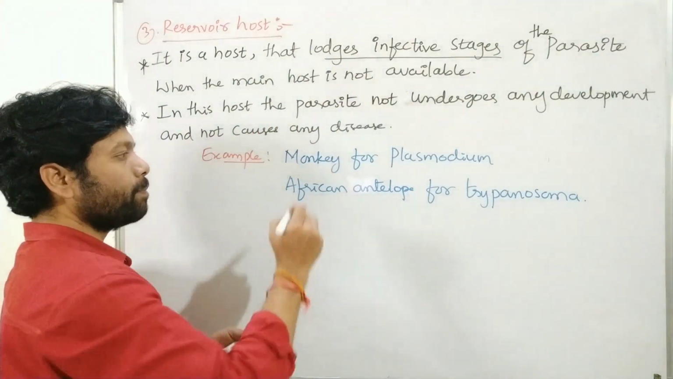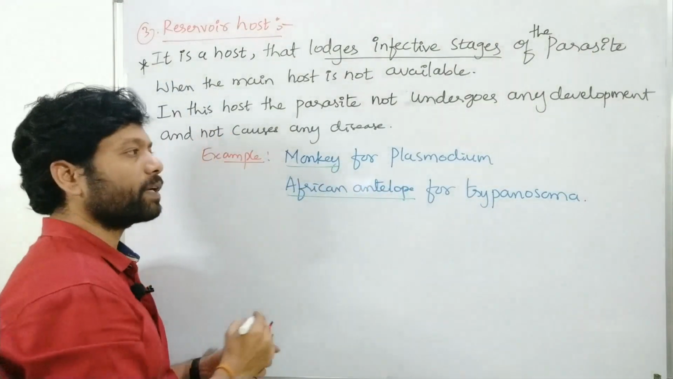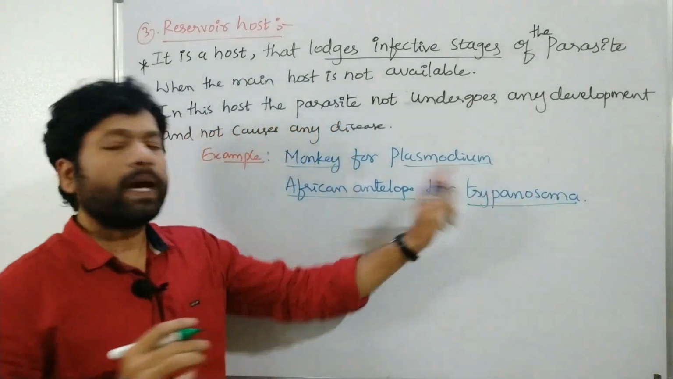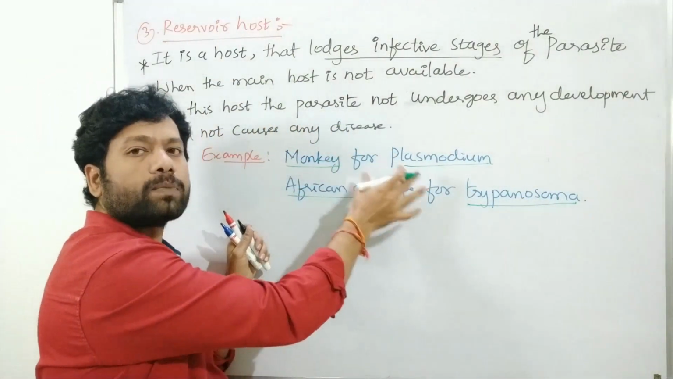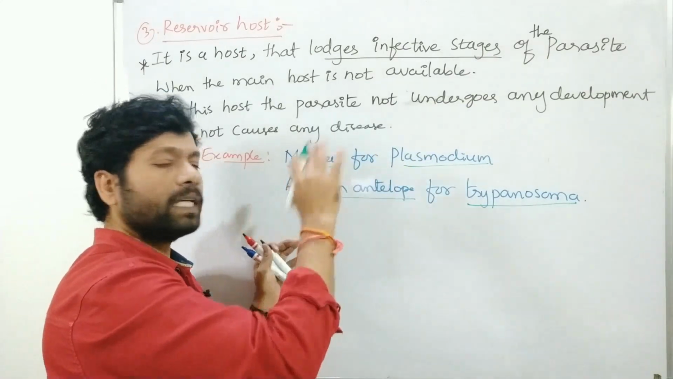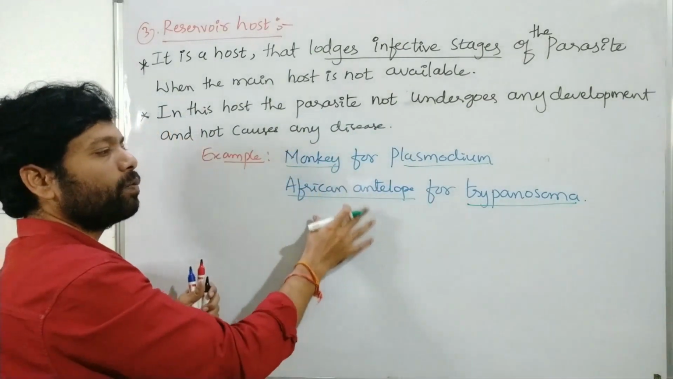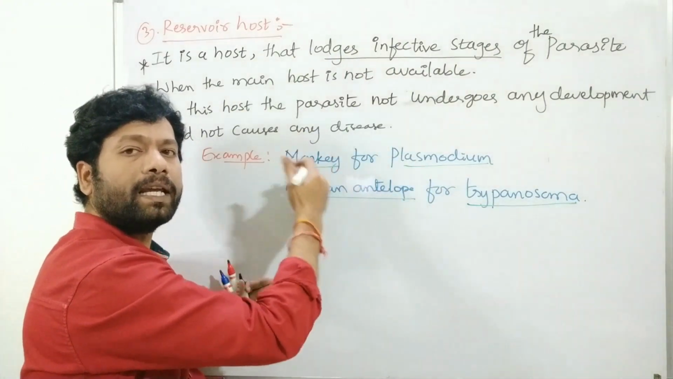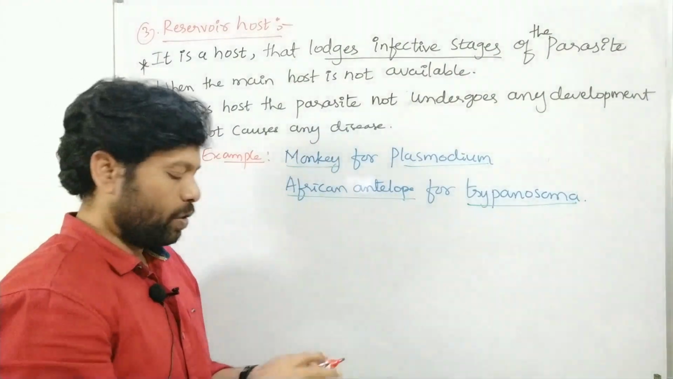Here monkey is the reservoir host. African antelope is the reservoir host. Plasmodium is the parasite, and Trypanosoma is the parasite. So this monkey lodges just the infective stages of the Plasmodium. Plasmodium's hosts are man and mosquito. If they are not available, then it can lodge just the infective stages. So African antelope for Trypanosoma. Here Plasmodium does not cause any disease and does not take any further development in this host. So this is known as the reservoir host.